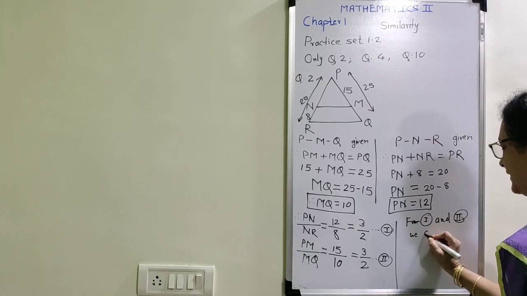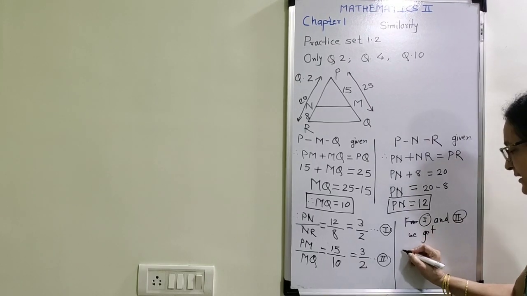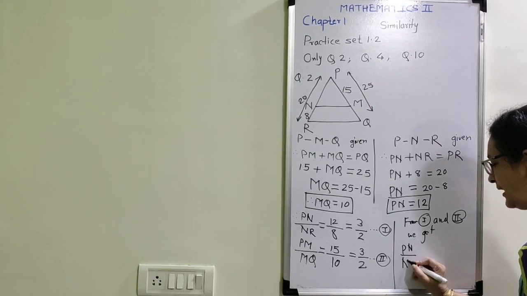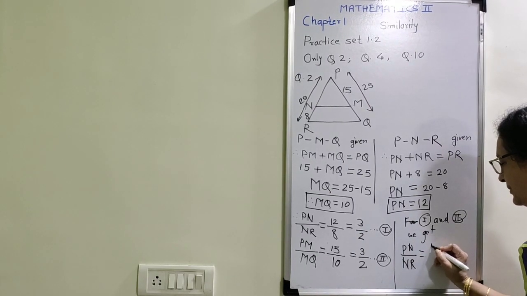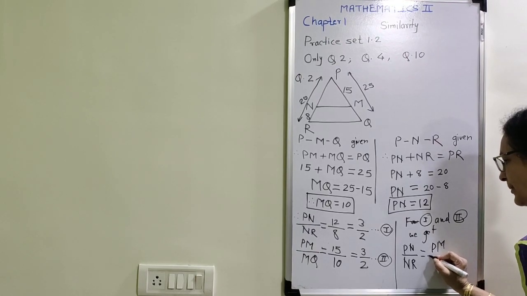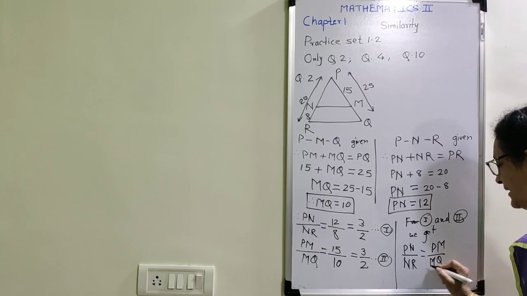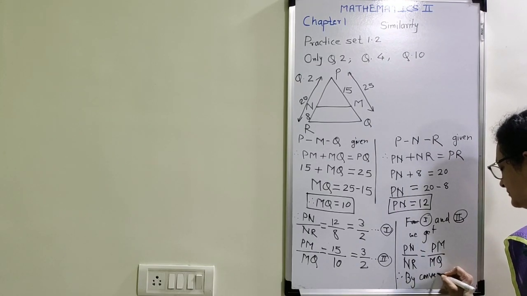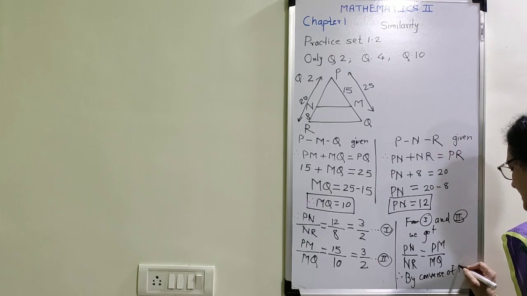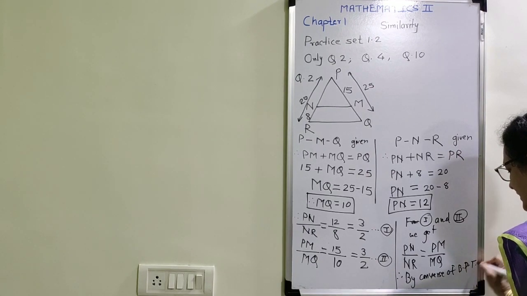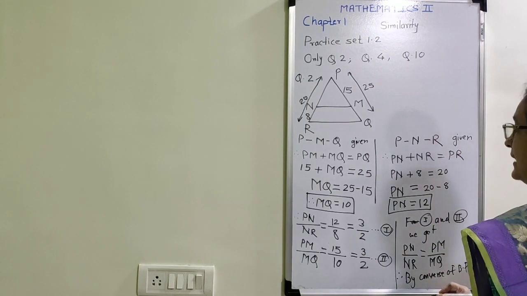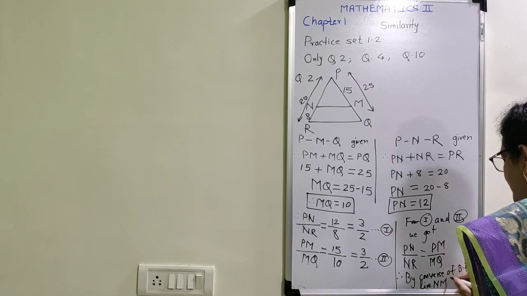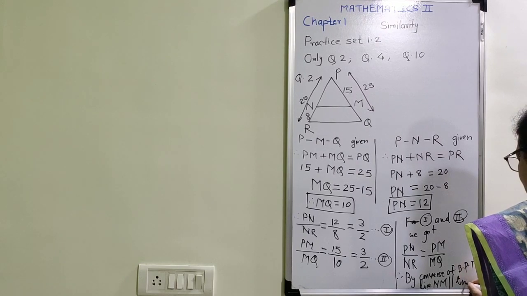what do we get? Both the ratios are equal. That is, PN upon NR is equal to PM upon MQ. And therefore, by the converse of basic proportionality theorem, what will we get? That line NM is parallel to line RQ.